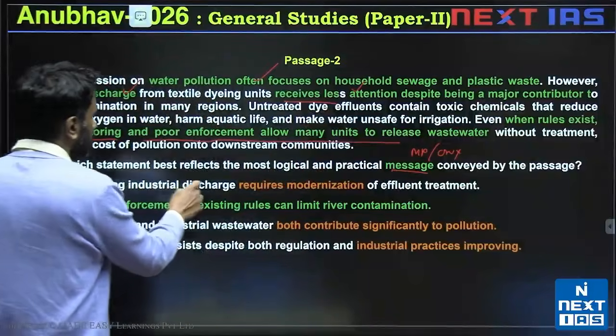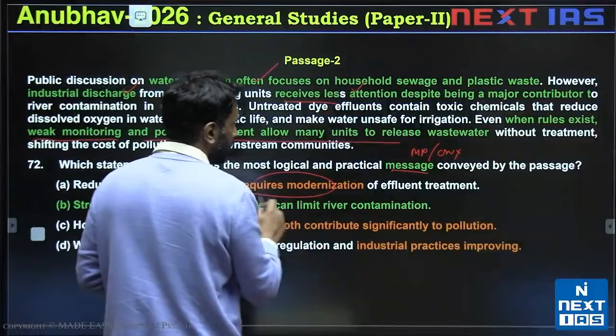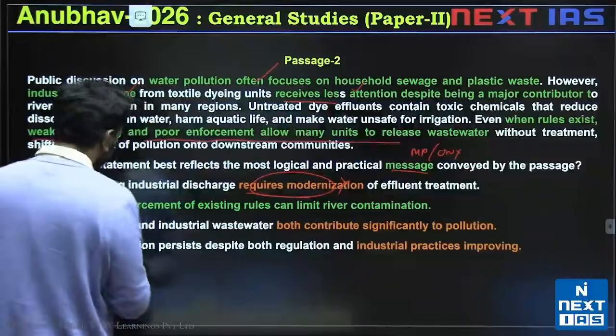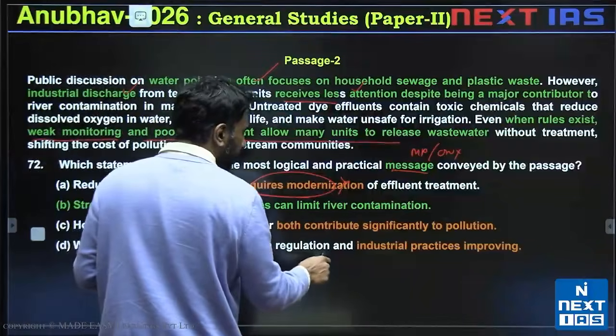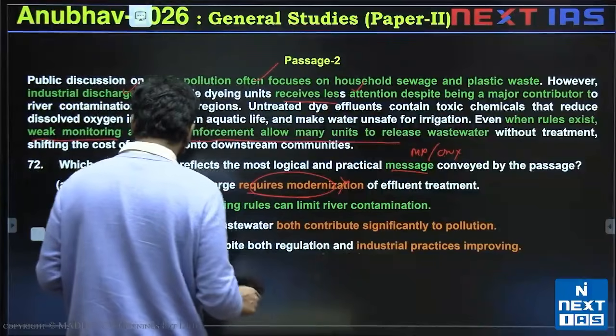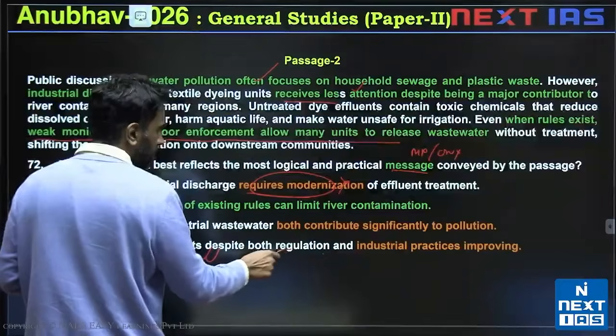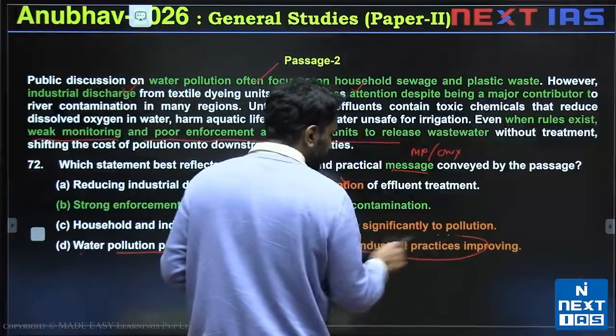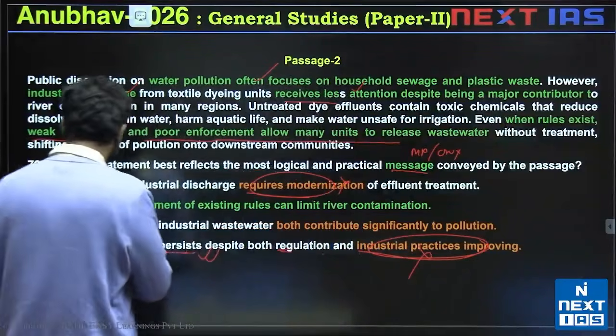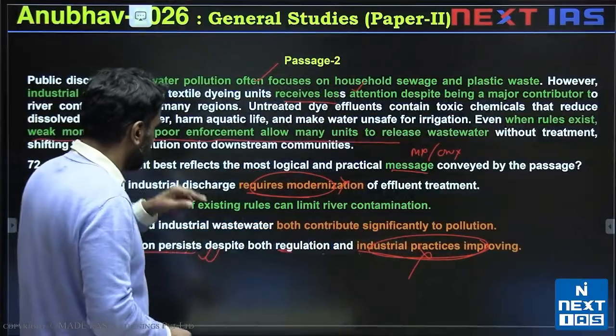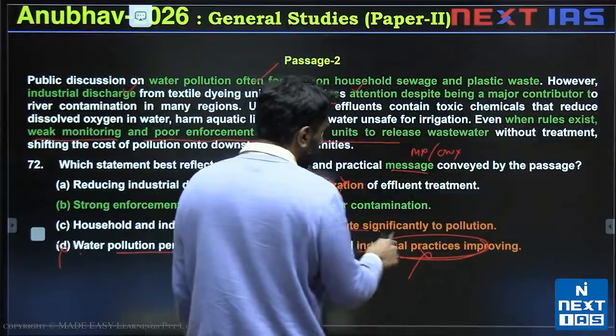A says reducing industrial discharge requires modernization, not stated. Water pollution persists despite both regulation and industrial practices improving. Water pollution persists is valid. Regulations are there is valid. Industrial practices improving, not discussed. D is invalid.